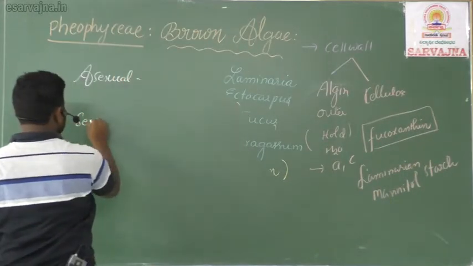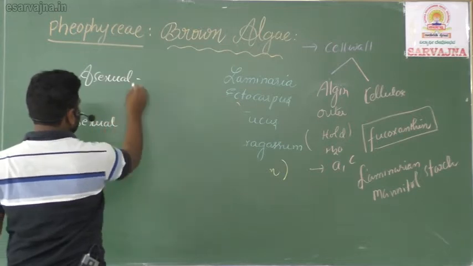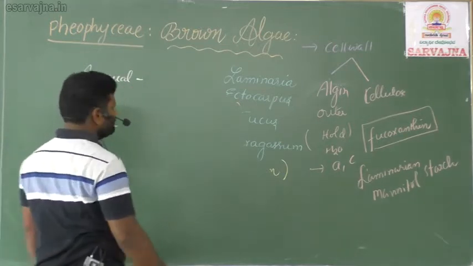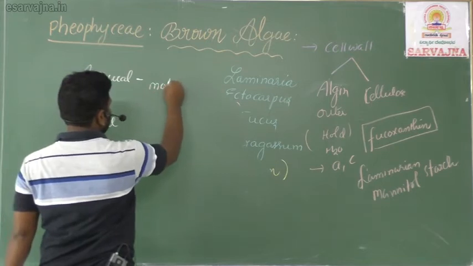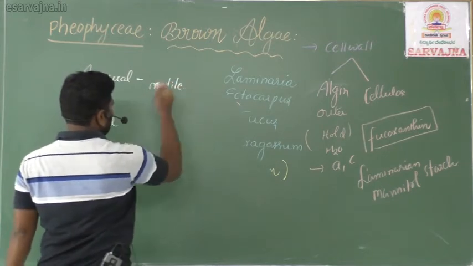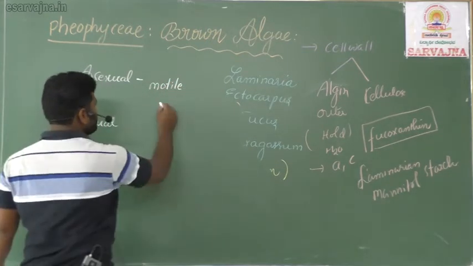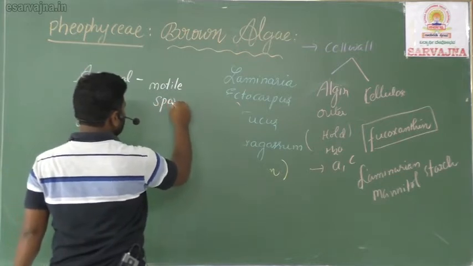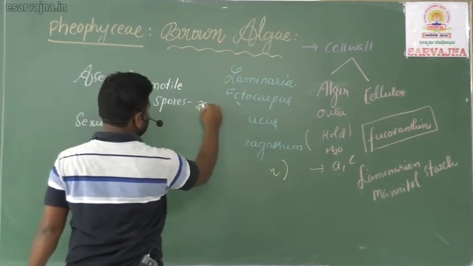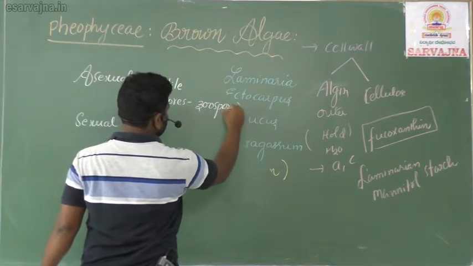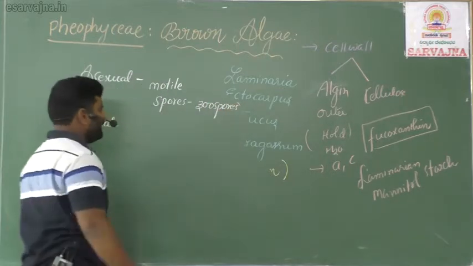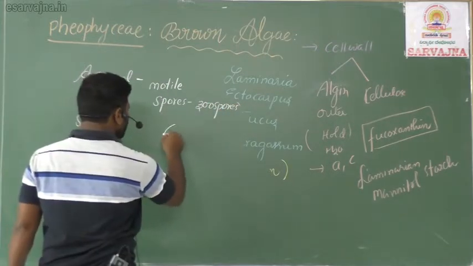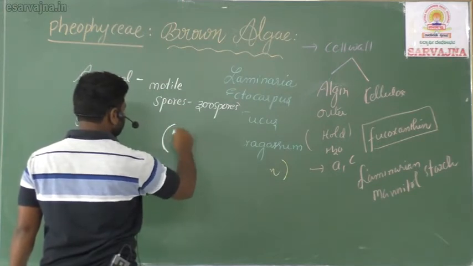Sexual reproduction also happens. Asexual reproduction occurs through motile spores. The motile spores we say as what? Zoospores. These are also nothing but zoospores, right? But the spores seem to be pear shaped.